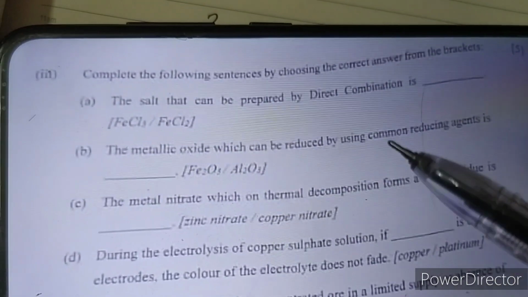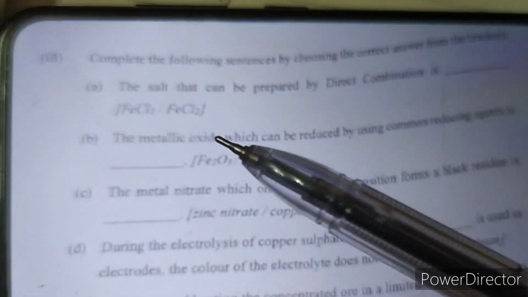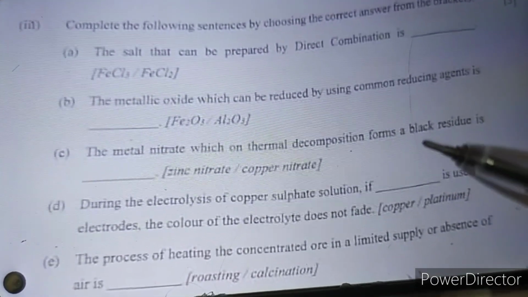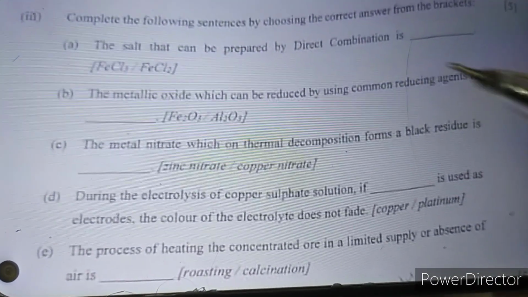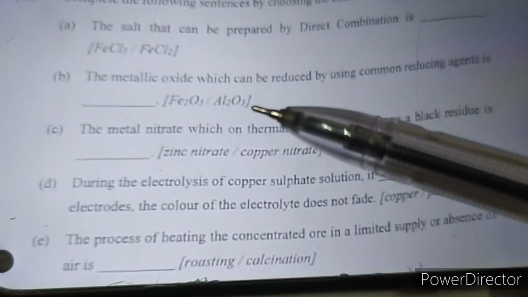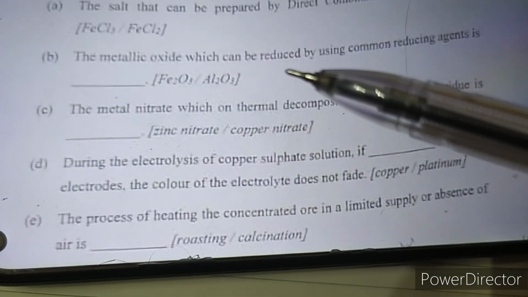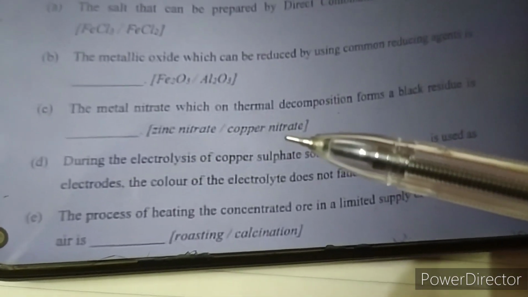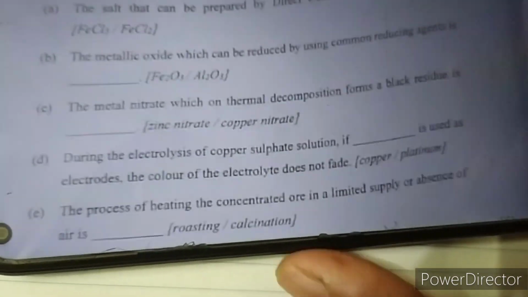Complete the following sentences by choosing the correct options. Part A: the salt that can be prepared by direct combination is FeCl3. The metallic oxide that can be reduced using common reducing agents is Fe2O3, because aluminium oxide is reduced electrolytically. The metal nitrate which on thermal decomposition gives a black residue is copper nitrate. It will give copper oxide on decomposition.